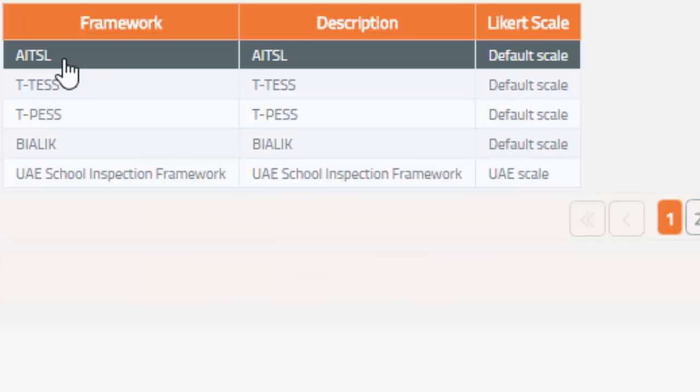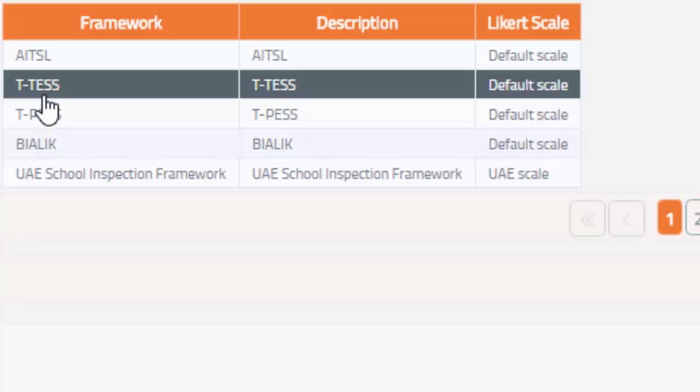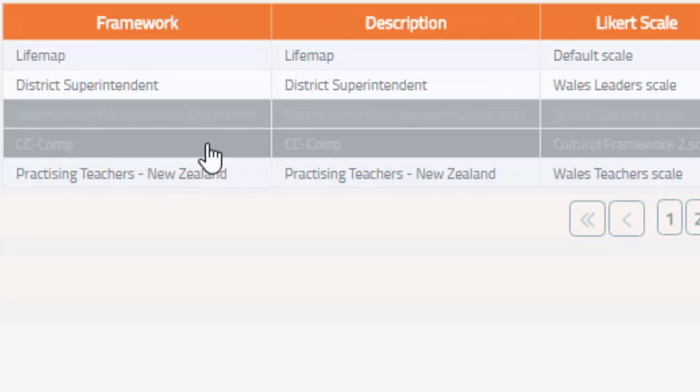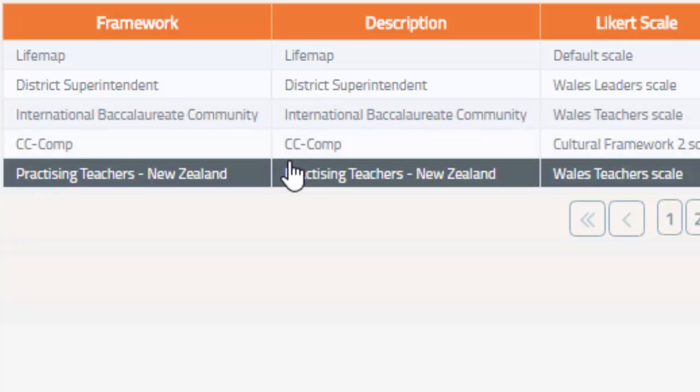mme-moe comes preloaded with the professional standards of Australia, states in the United States, the UAE, Wales, the IB curriculum, New Zealand, and a whole range of other jurisdictions.